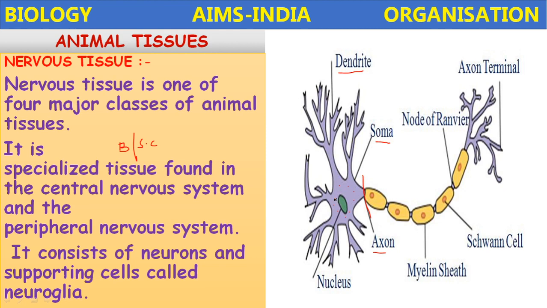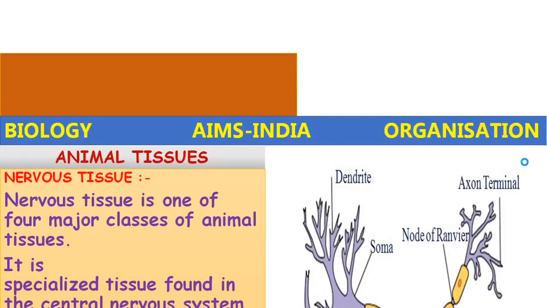It contains ribosomes and some nuclear material inside. The axon is the tubular portion covered by a fatty layer called the myelin sheath, which also has special cells called Schwann cells. The gaps in the myelin sheath are called nodes of Ranvier, and each neuron ends in nerve terminals or axon terminals which connect to adjacent neurons. Okay, let us proceed further.